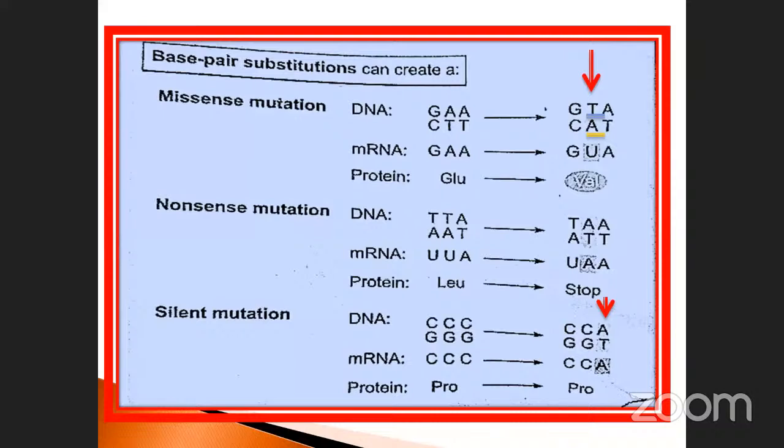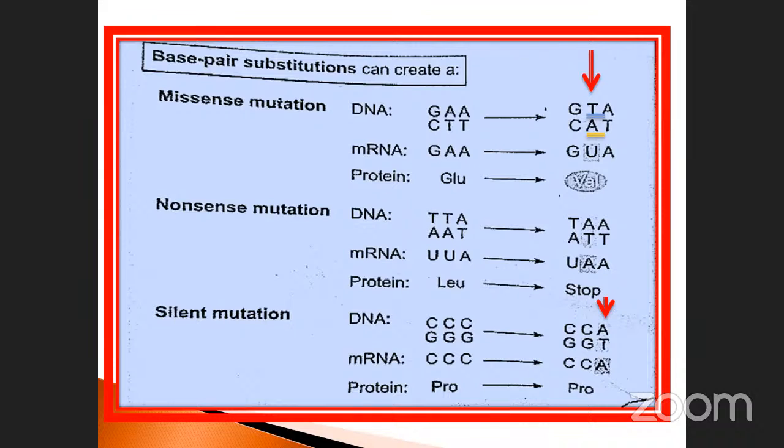Base pair substitution can create a missense mutation. See, the DNA sequence is this one, GAA. Correspondingly, it is paired with CTT: guanine, cytosine, adenine, thymine. What happened? A change in the second place. See here, second place. G, T, A, C, A, T. The second position of the codon will be changed. mRNA: GAA is the normal one. See the second one, GUA. Protein: so GLU, glutamic acid, converted into valine.